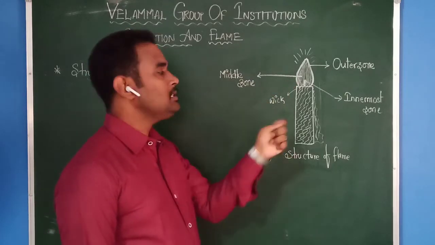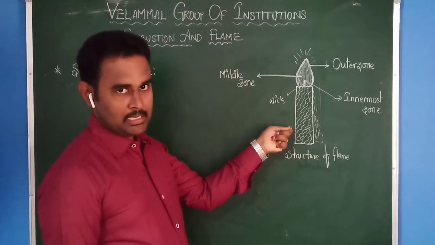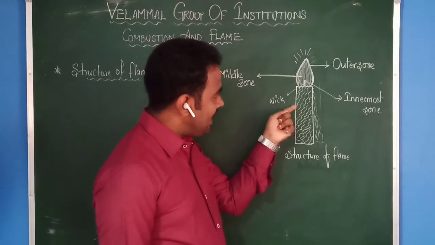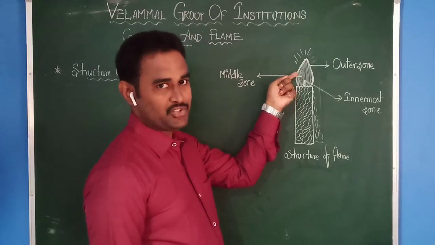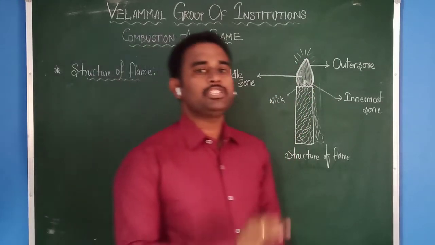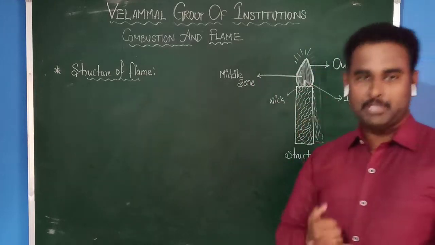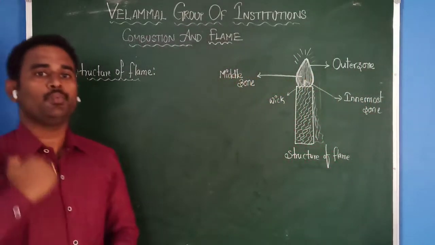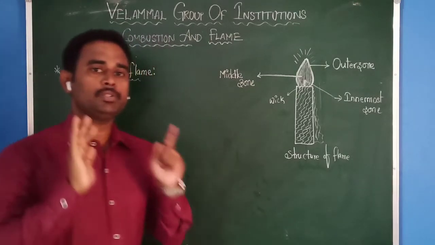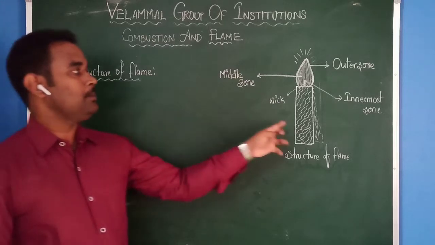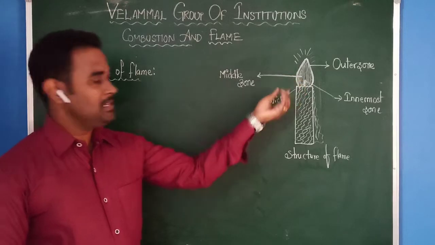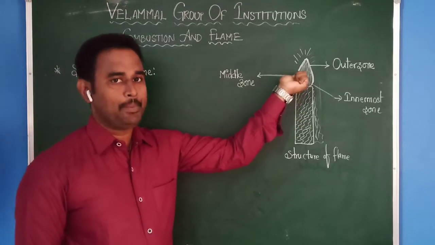The reason behind this, why it is producing a flame, is that when the candle burns, some wax is converted into a vaporizing state. Those vapors are burning and it is converted into a flame. That means combustible substances which produce vapors, those only produce flame. The substance which does not vaporize won't produce any flame. That means a candle produces flame because it is participating in evaporation. Some wax is converted into a vaporizing state.